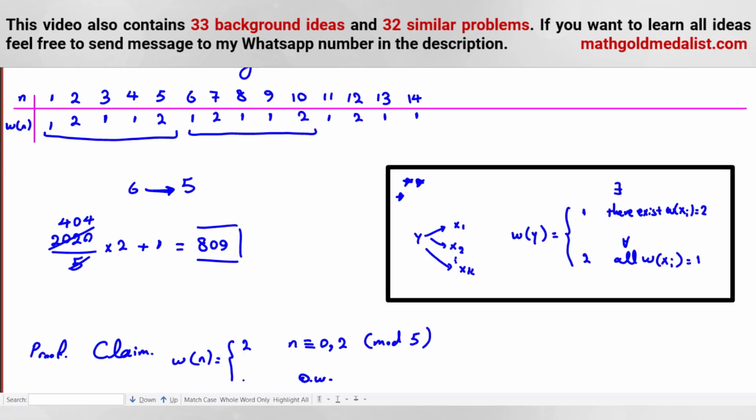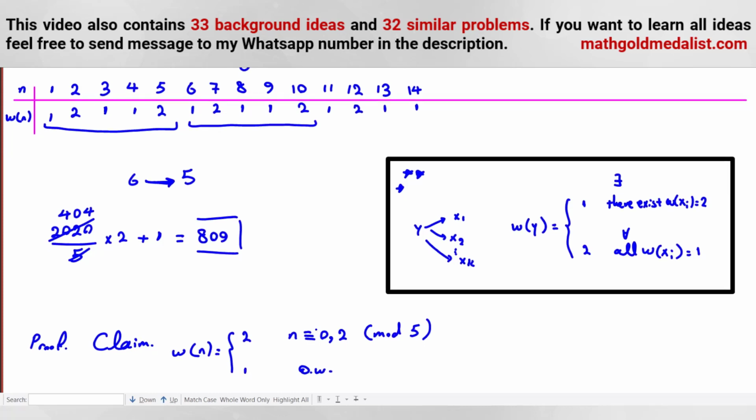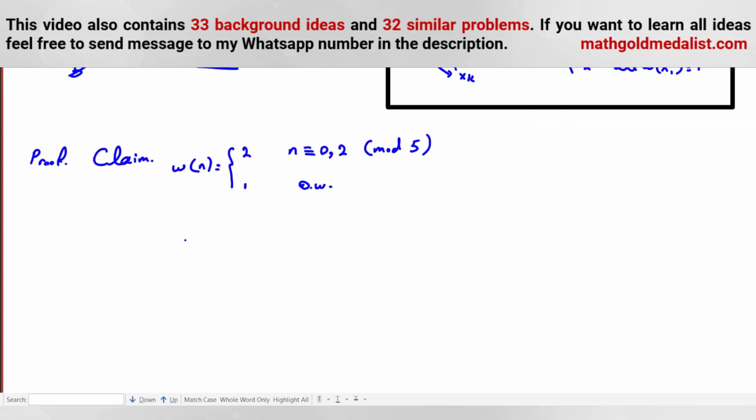Otherwise, it's 1. I want to prove this claim. And we can consider, okay, we proved 1, 2 to 5k, and now we want to prove 5k plus 1, 5k plus 2, 5k plus 3, 5k plus 4, 5k plus 5, by induction. And the base case is what?